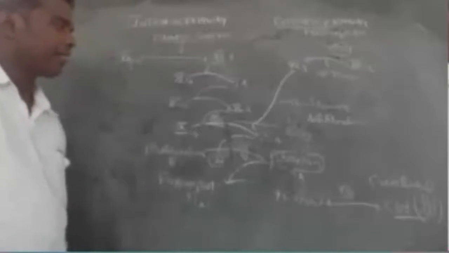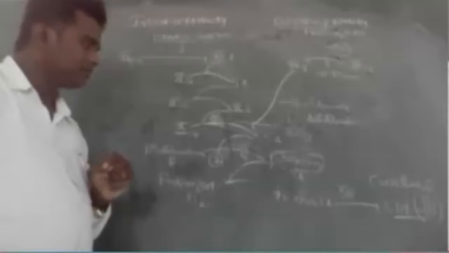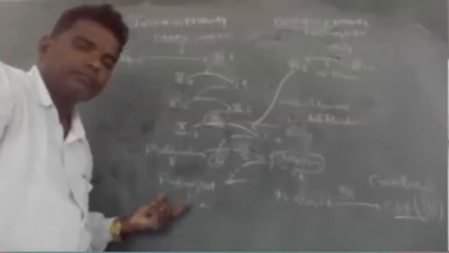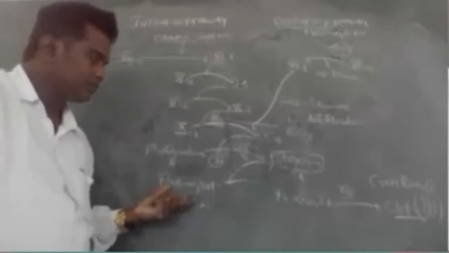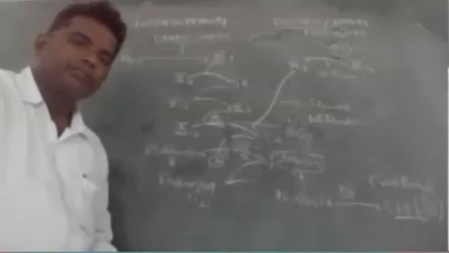By the 9th factor and 5th factor, the inactive 10th factor will be activated. The 10th factor and calcium will activate the second factor, that is prothrombin. The prothrombin will be converted into thrombin, and thrombin will activate the fibrinogen, and the fibrinogen converts into fibrin. By the influence of the 13th factor, that is fibrin stabilizing factor, the clot will be formed. The clot is called the cross-linked clot.